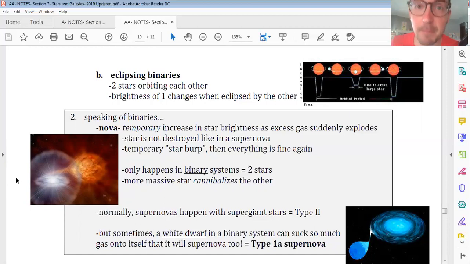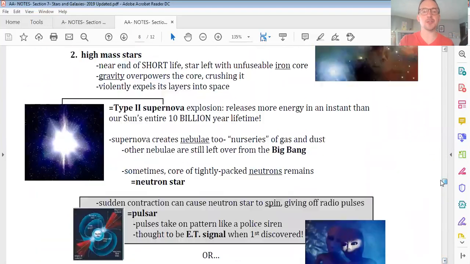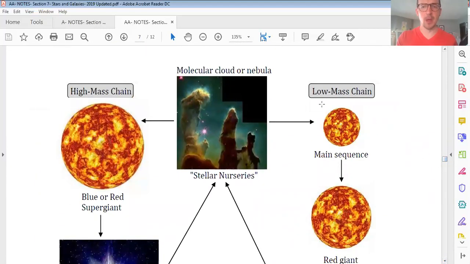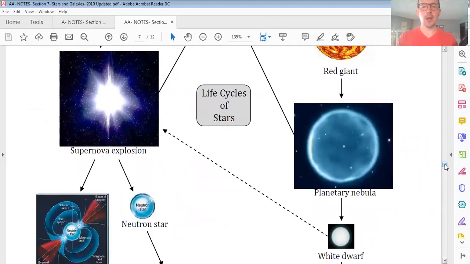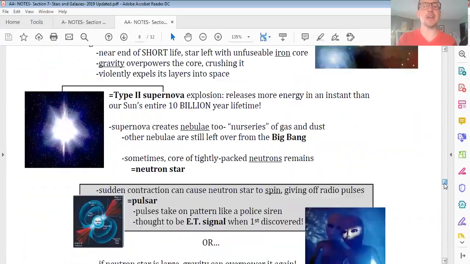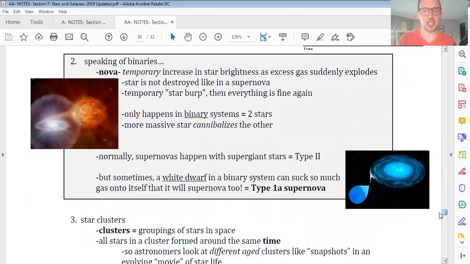But, bump, bump, bump, there is one time where this can lead to a supernova. And this, my friends, is the only time a lower mass star can actually explode. So very quickly, let's backtrack a couple pages here to our stellar evolution diagram. Here we go. So follow me down the average or low mass chain. You might remember there was one single dotted line I added from white dwarf over to supernova explosion. So this, everybody, is the one and only time that a lower mass star can actually explode.